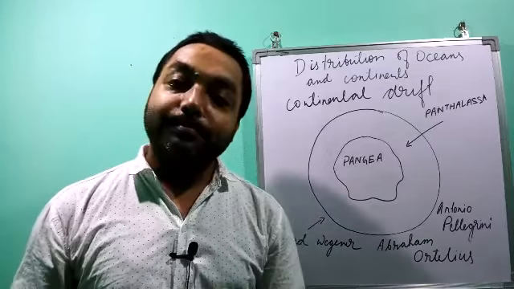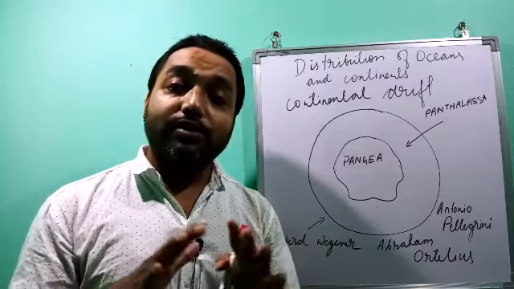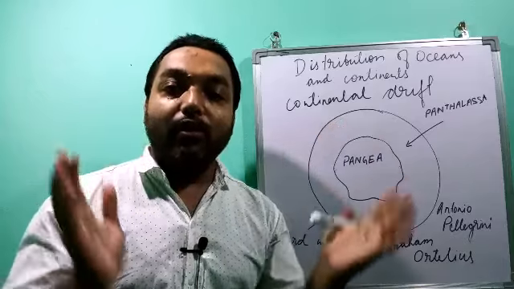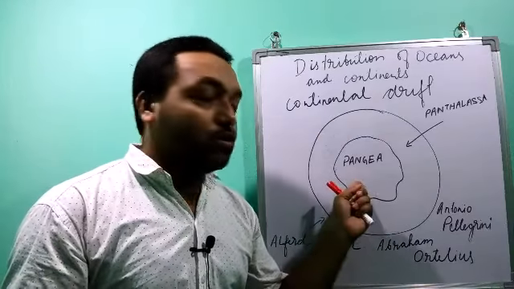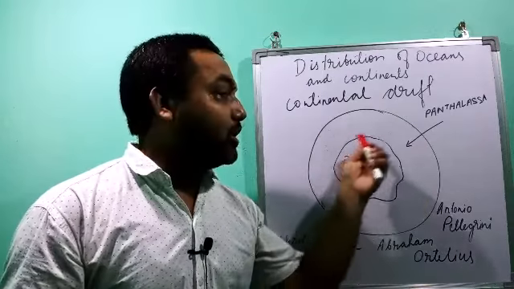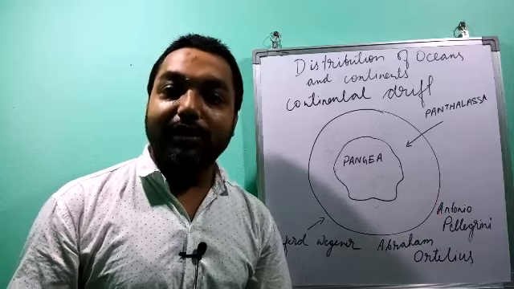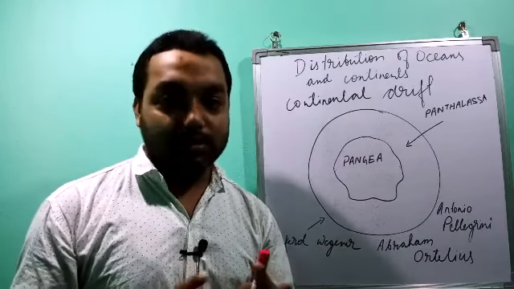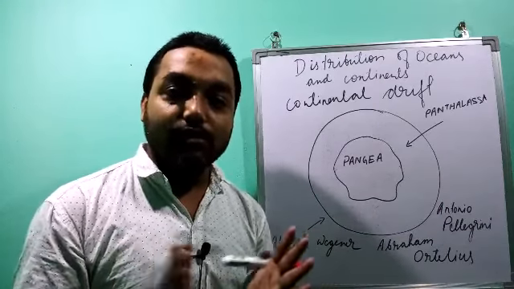According to this theory, all the continents were gathered in one place and made a very big continent, and that supercontinent was known as Pangaea. It is a Greek word, and Pangaea means all earth, that means all land that is together.